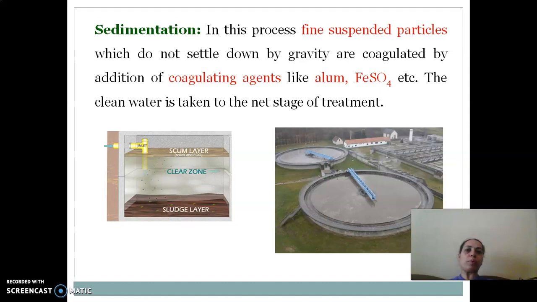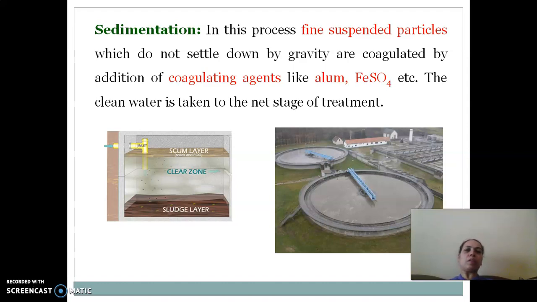form. The foam is generated when the water is lifted, and you can skim off the foam which has been generated on the top. The bottom portion of the water, free from oil and grease, is taken to the sedimentation tank, wherein in plain sedimentation without adding any chemicals, you can allow the water to settle for long hours or days, and then these fine suspended particles will settle down.